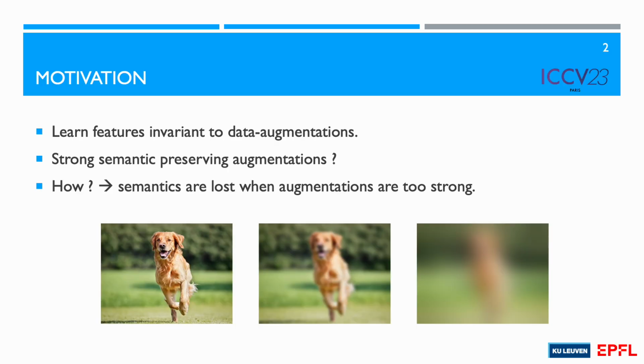The goal of this work is to pre-train an encoder in a fully self-supervised way such that the learned representations can easily be transferred to any downstream tasks. Most works achieve this by learning representations invariant to semantic preserving data augmentations. The stronger the augmentations, the better the representations are. However, making them too strong makes them lose their semantic preserving nature. In this case, you cannot recognize the dog anymore if the Gaussian blur is too strong.